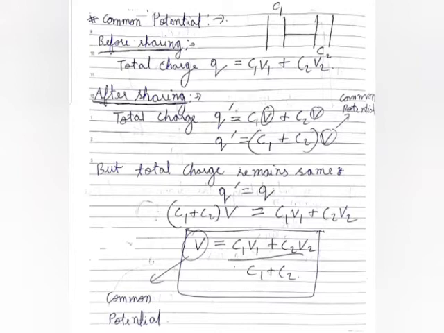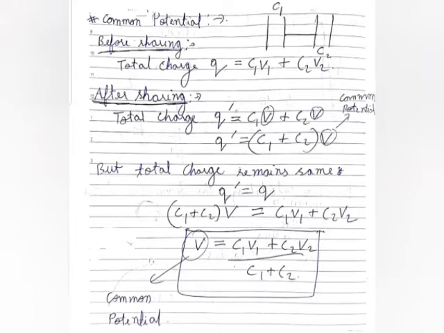Like for example, there is a body A whose temperature is 50 degrees Celsius, and there is another body B whose temperature is 30 degrees Celsius. If we join both the bodies together, then heat would start flowing from a body at higher temperature to a body at lower temperature. In this case, it would flow from body A to body B.